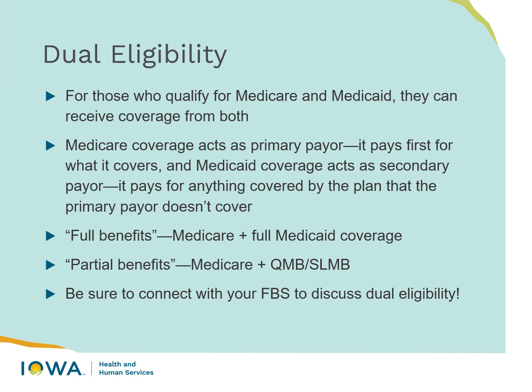What we are seeing more and more of as our population is aging is dual eligibility. So for those who qualify for Medicare and Medicaid, they receive coverage from both. Medicare will always act as the primary payer. It will pay first for what it covers, and then Medicaid coverage acts as a secondary payer. So it will pay for anything covered by the plan that the primary payer doesn't cover as long as Medicaid can cover it. So there are some things that Medicaid does not cover.